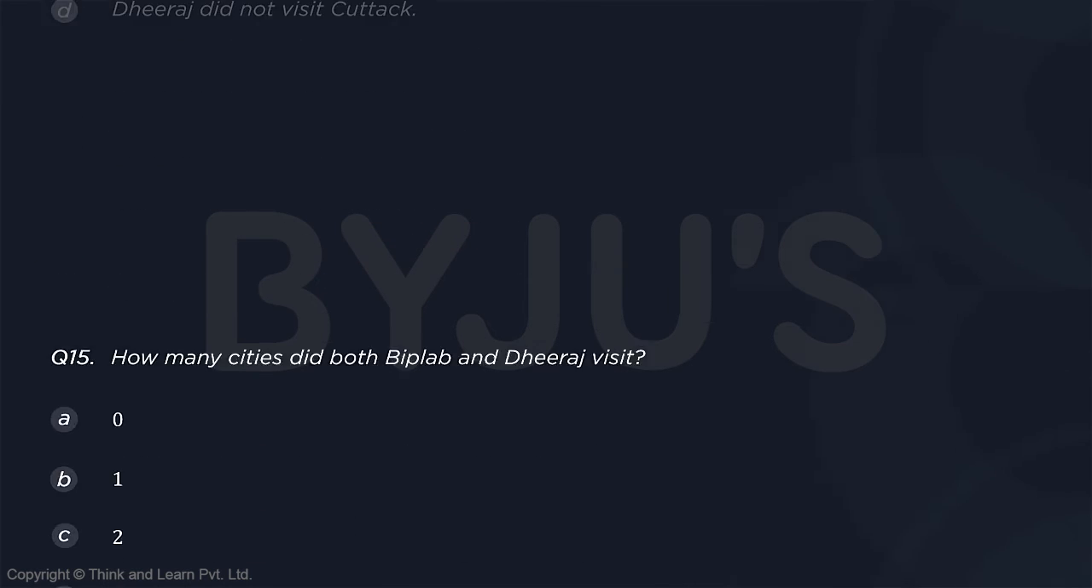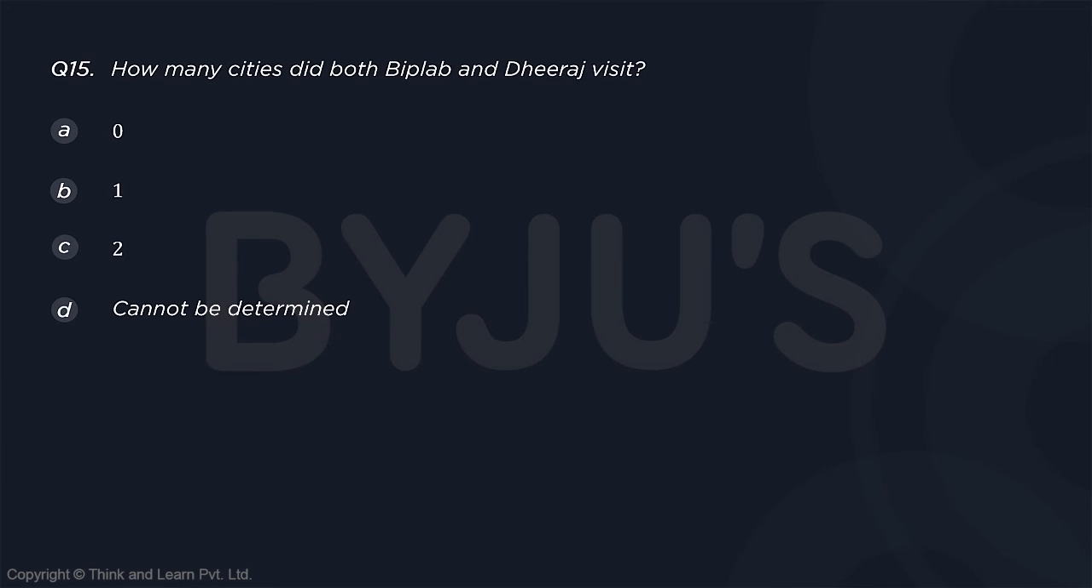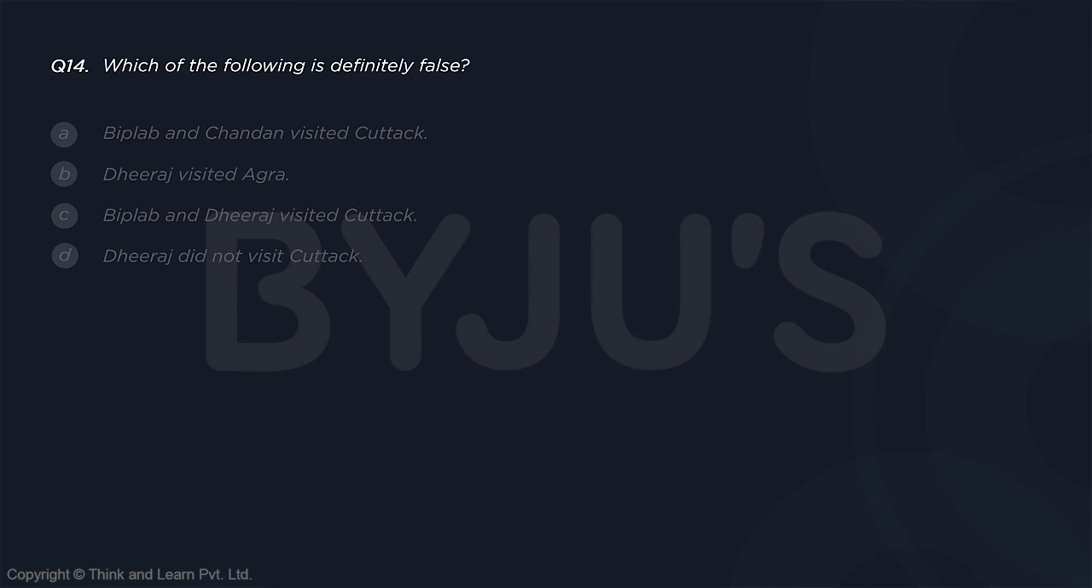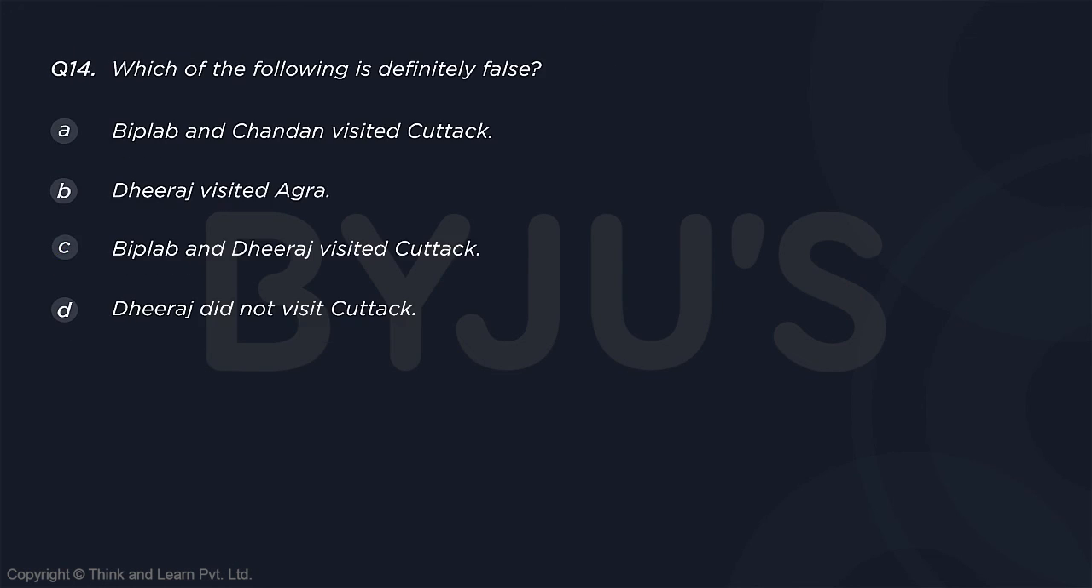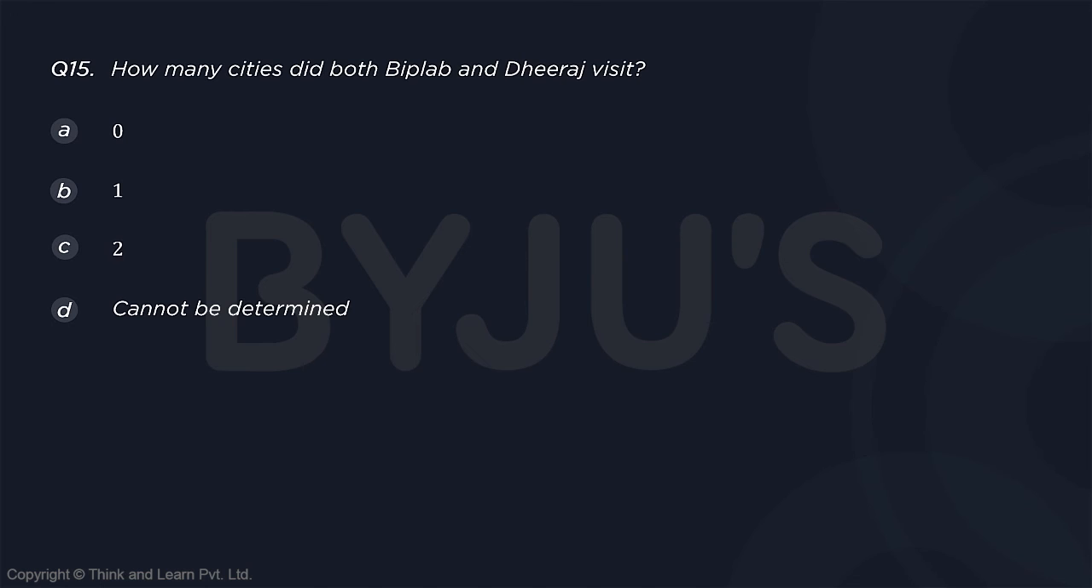Then if you look at 15th question, how many cities did both Biplab and Dheeraj visit? Now Biplab and Dheeraj, they both together visited how many cities? Both together. So wherever there is Biplab and Dheeraj, yes. If you look at the second case, one city only. If you look at the third case, again you have one city. So whether it's the second case or the third case, both of them visited only one city. So it doesn't matter how many cases there are, because the answer is the same in both. You will say the answer is option B, 1.